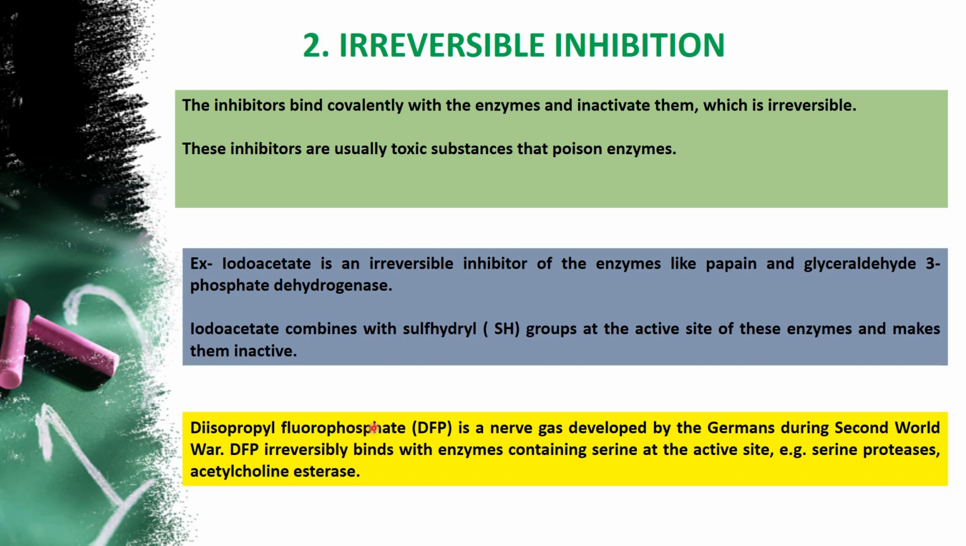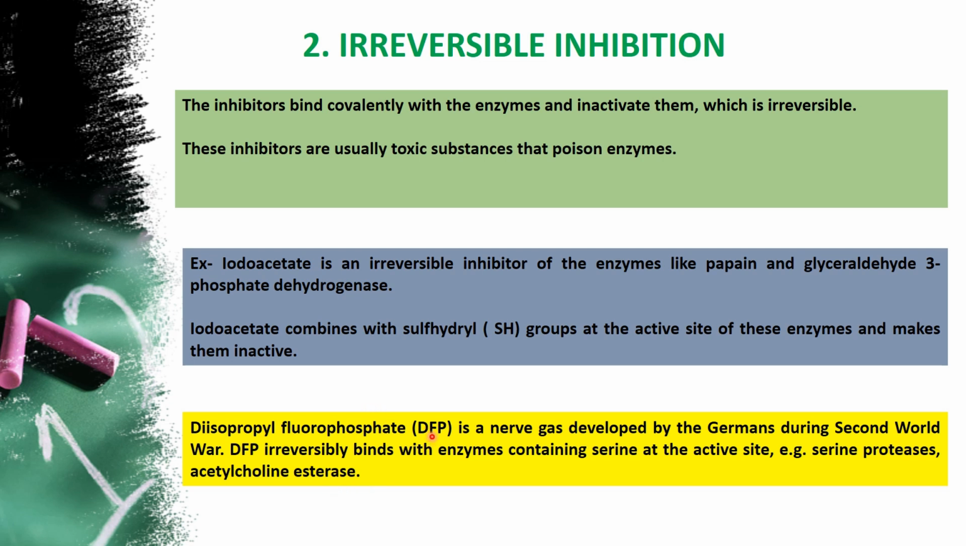diisopropyl fluorophosphate. It's a nerve gas developed by the Germans during the Second World War. Diisopropyl fluorophosphate irreversibly binds with enzymes containing serine at the active site. Examples are serine proteases or acetylcholine esterase. So this is just like a nerve inhibitor. This is an artificial gas developed by the Germans, particularly during the Second World War, and thereby it makes human beings inactive by acting as a nerve inhibitor.